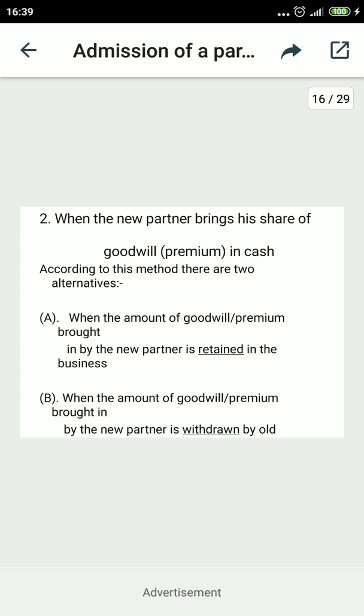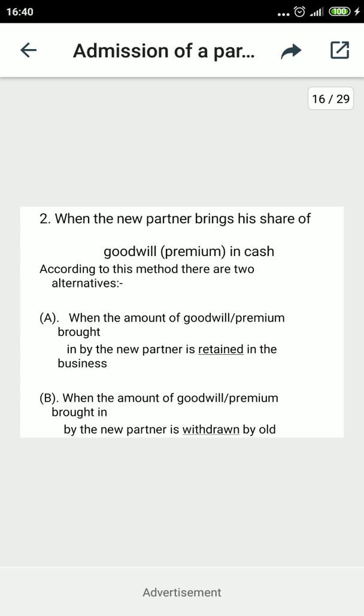But when the amount of premium is withdrawn by the old partners, it means you have to do the A part fully first and then apply one more entry related to the money withdrawn by the old partners, which was contributed as a premium by the new partner. So for A, there is no need to follow B, but when you follow B, you have to pass all the entries related to A. First pass the entries of retaining the goodwill in the business, and second, the withdrawal entries.